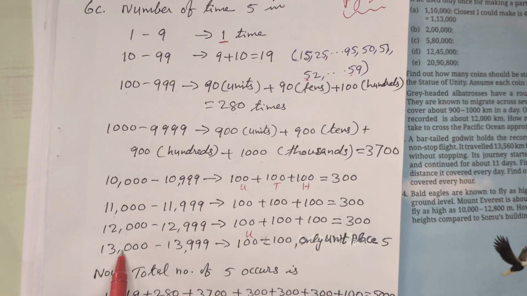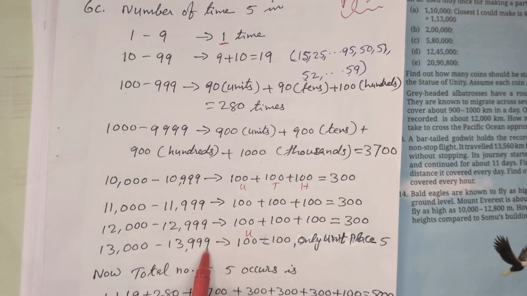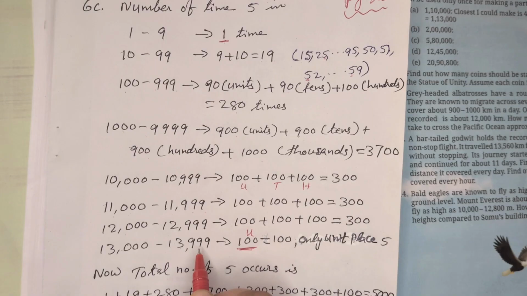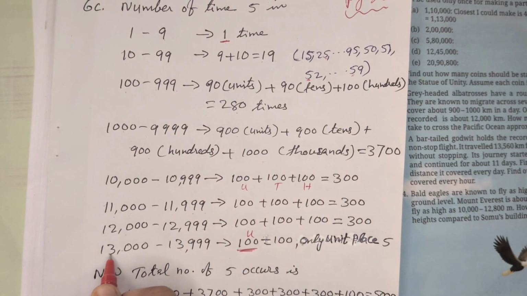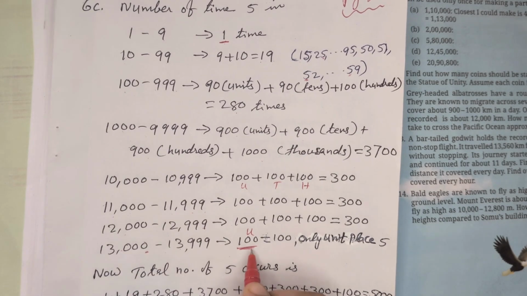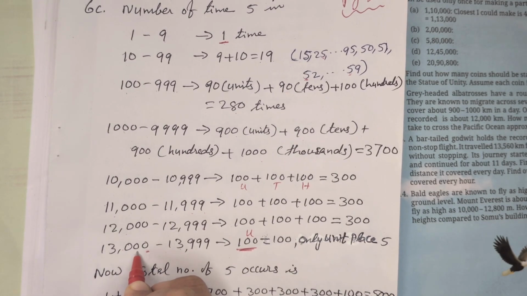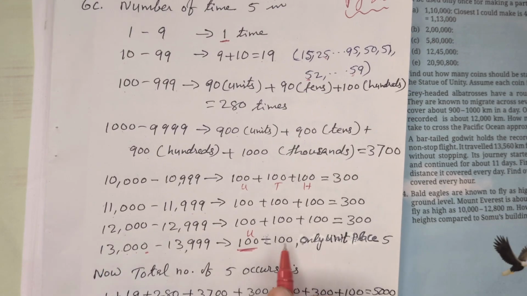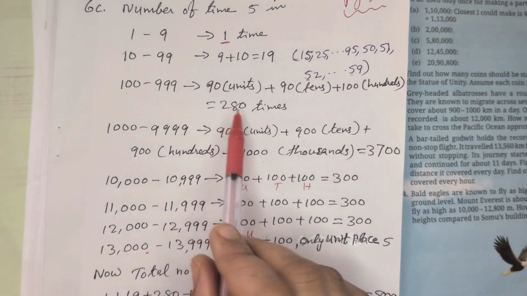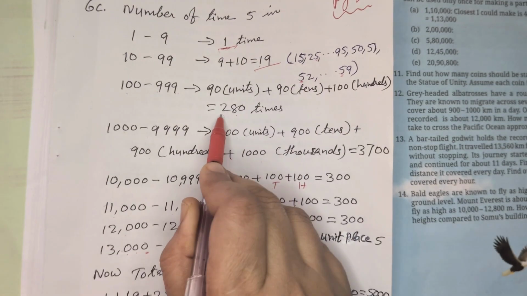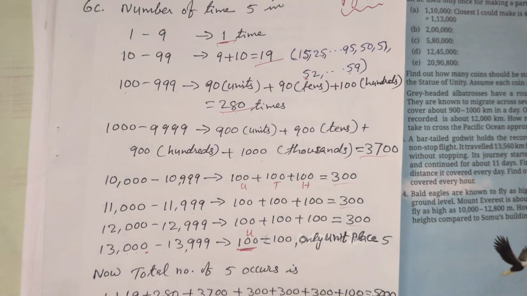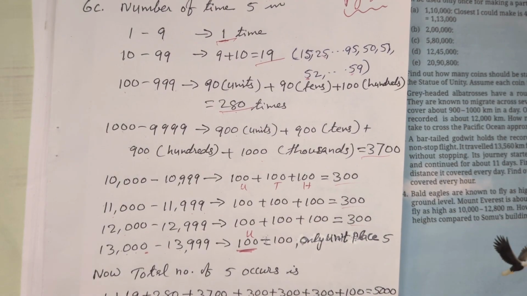So next we have to take from 13,000 to 13,999. We are considering only the unit place, not the tens place. That means 13,005, 13,015, like that, the unit place only, not the tens place or hundreds place or thousands place. So when we are adding all this, that means 1, 19, 1, 280, 3,700, 300, 300, 300 and 100, altogether it will become 5000.